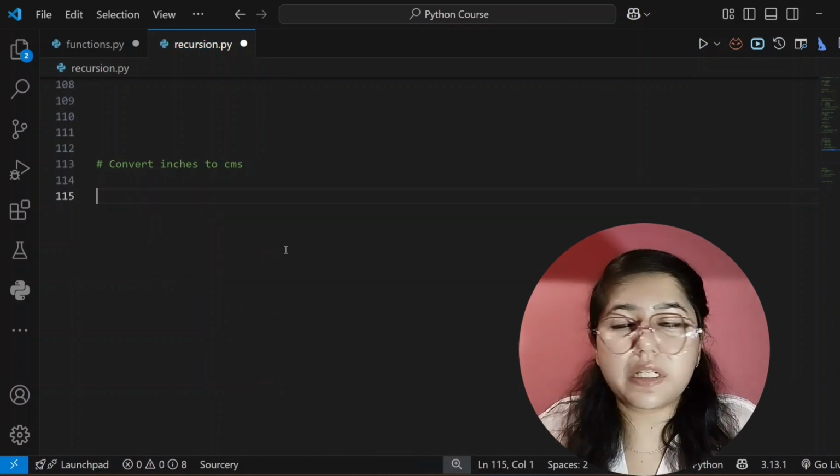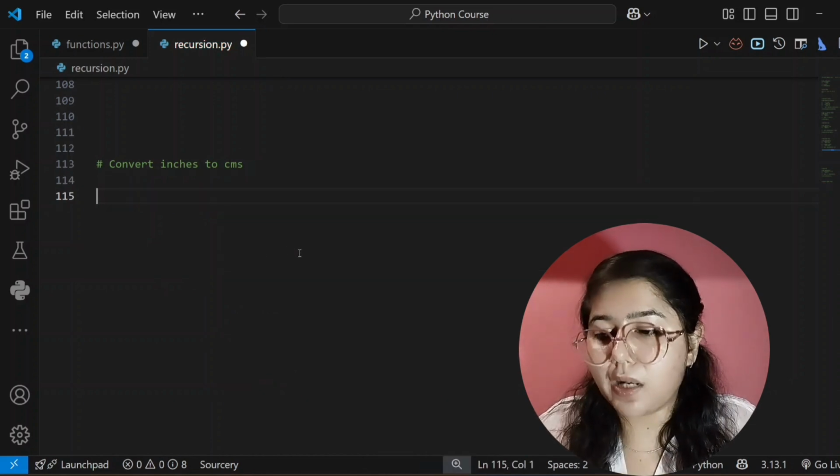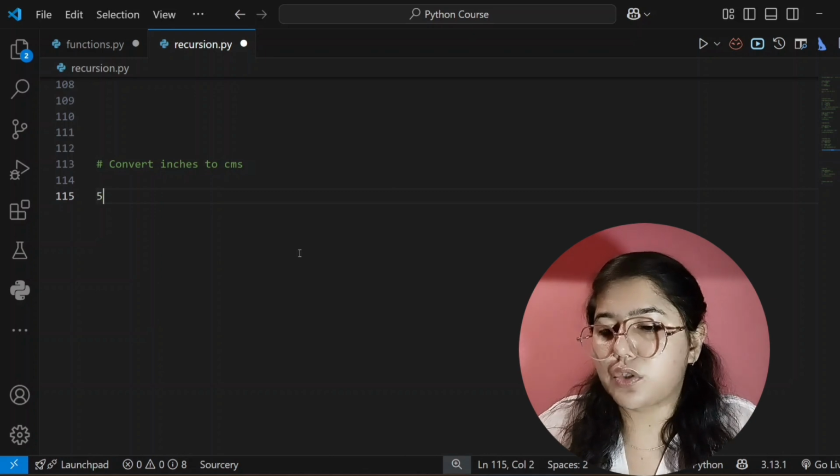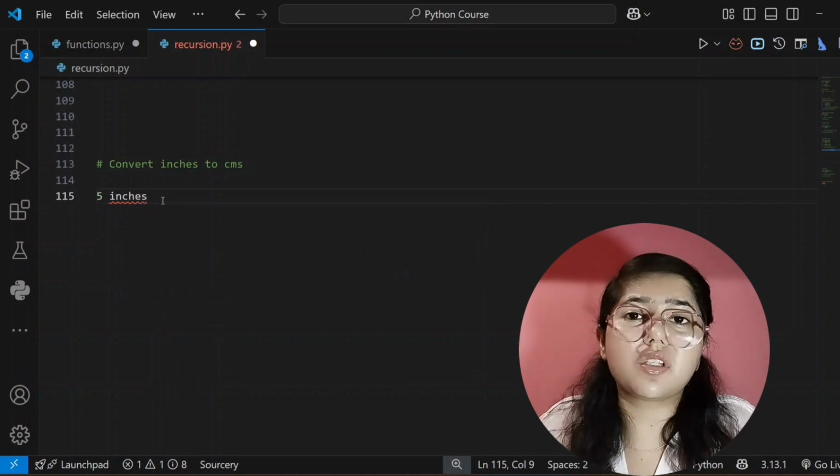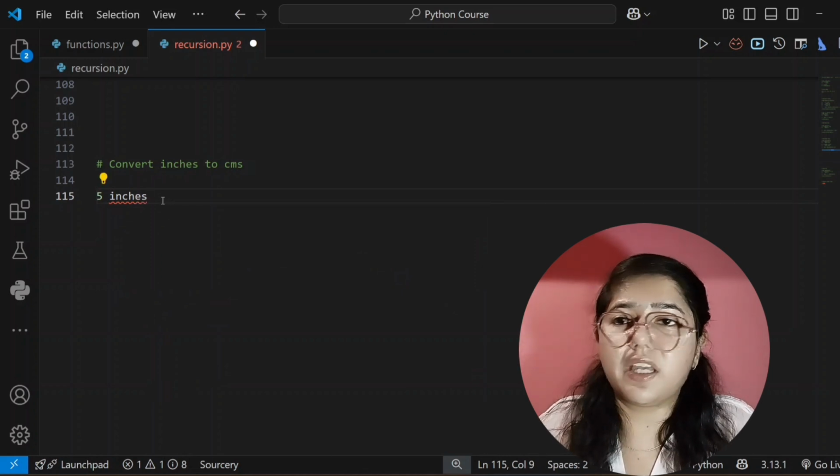So if I tell my coordinator that you have to calculate 5 inches, in 5 inches, how many centimeters will be there? You have to calculate. So we have to write code for this.